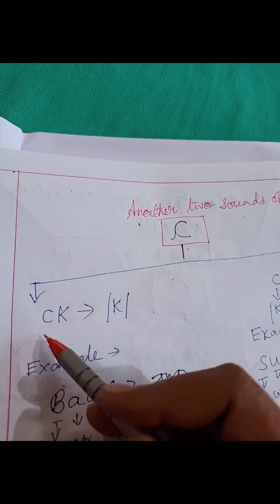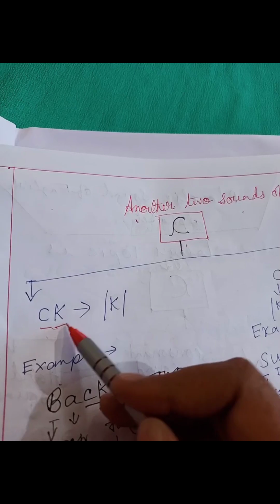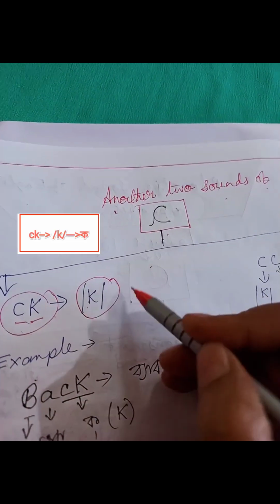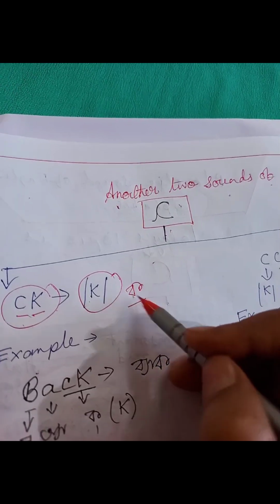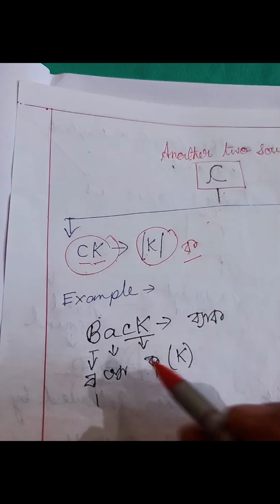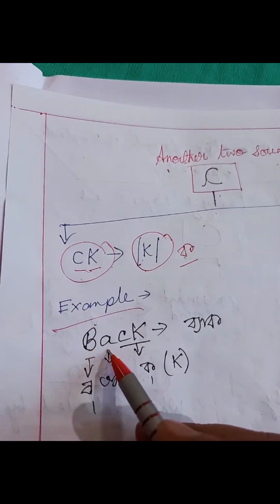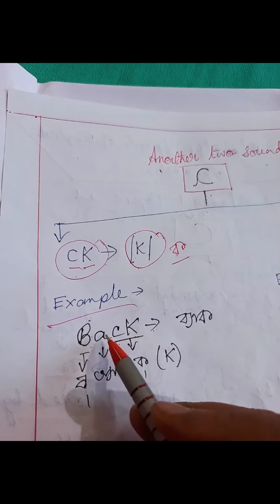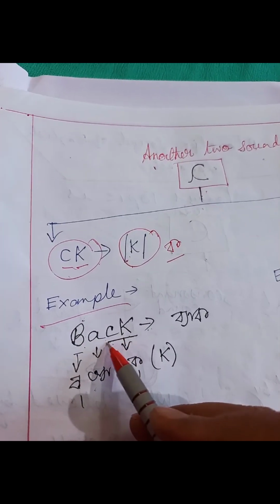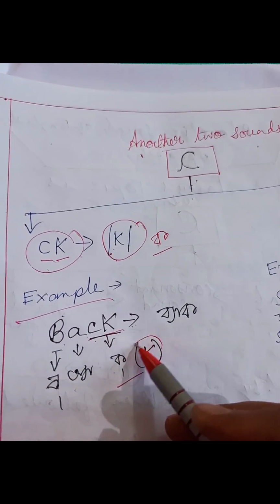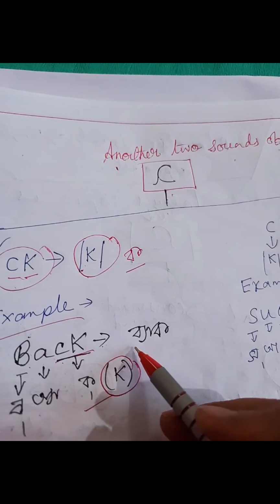Another two sounds of C. When it is C and K together, it only sounds K, which means the hard sound of C. Example: B-A-C-K. B sounds B, A sounds A, and C and K together sound K. Hard sound of C. So it is back.